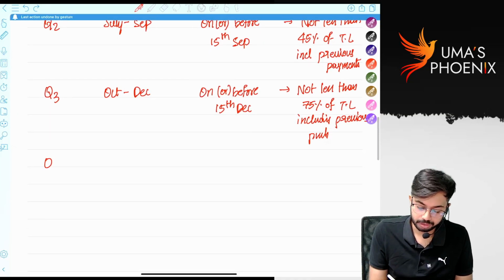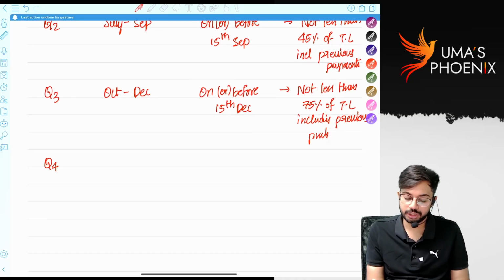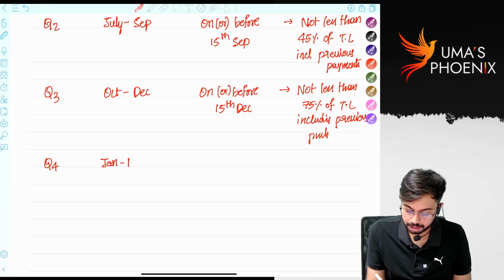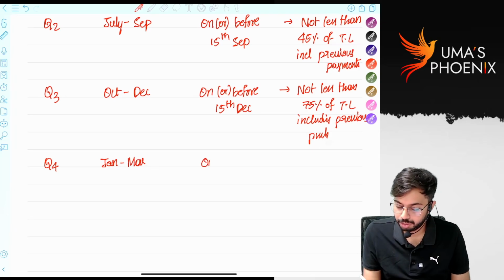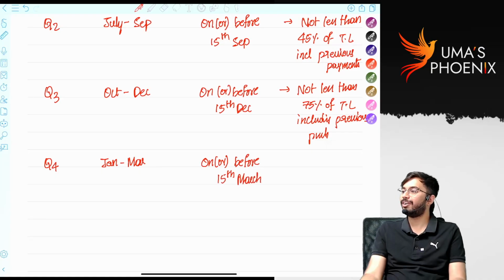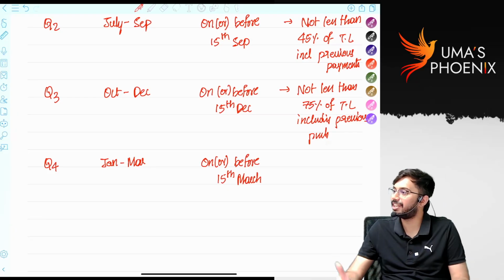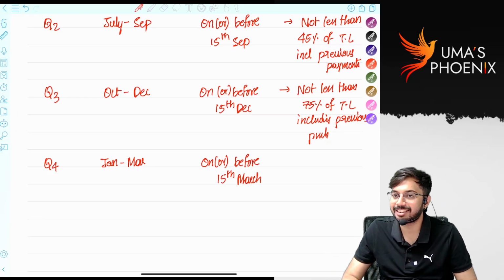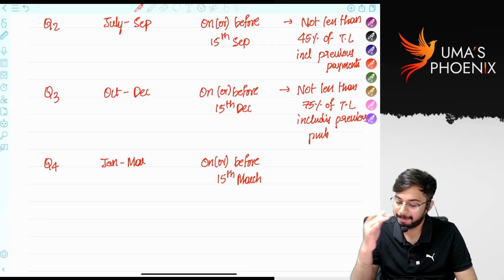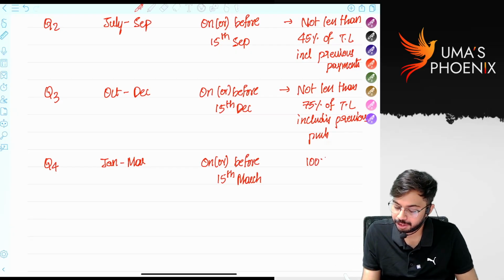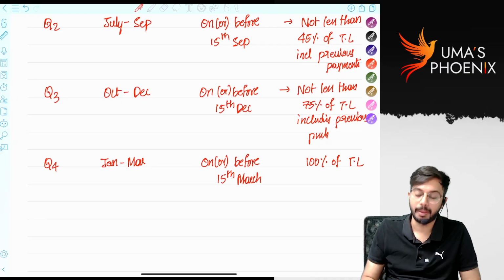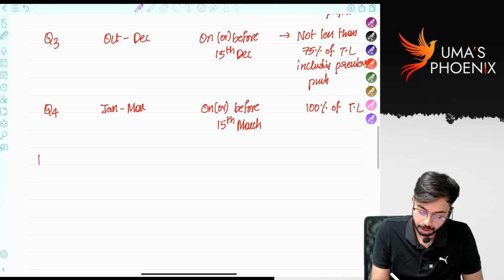Q4. What is the range? January to March. Due date is on or before 15th March. I think today. Today is the due date for payment of advance tax. What a coincidence. Today we are discussing advance tax. 100% of tax liability is to be paid as advance tax. But there is one note point.